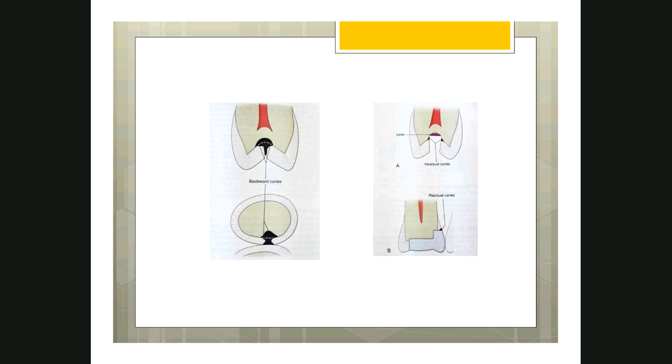Whereas in forward caries, the caries cone in enamel will be larger. I don't have a picture for forward caries, but it is easy for you to understand. The picture shown here is the backward caries. So the caries cone in dentin is larger than enamel cone in backward caries, whereas in forward caries, the caries cone in enamel is larger than the dentin.